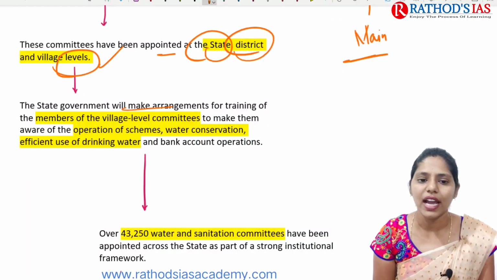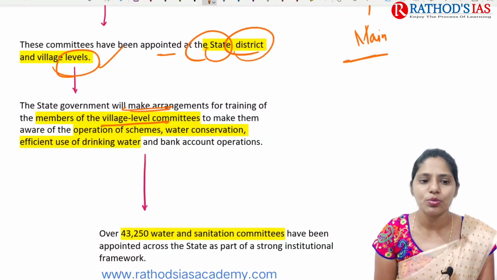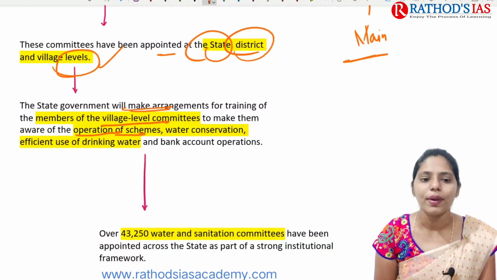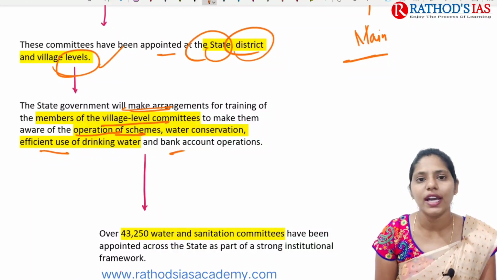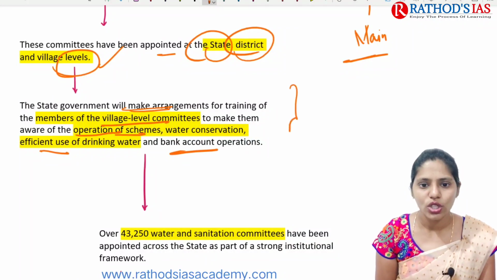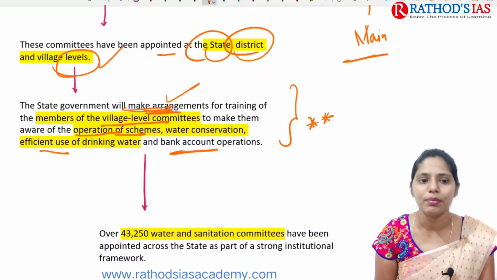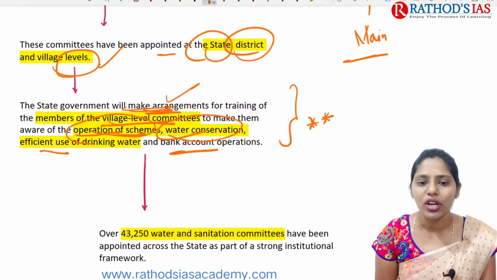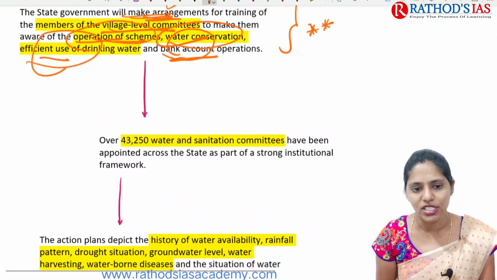The state government will make arrangements for training of members of village level committees, and that will help make them aware of operation of schemes, water conservation, efficient use of drinking water and bank account operations. So in all these things, this will be very useful. Okay, so the state government will make arrangements for training of members of village committees on operation of schemes, water conservation, efficient use of drinking water and bank account operations, etc.